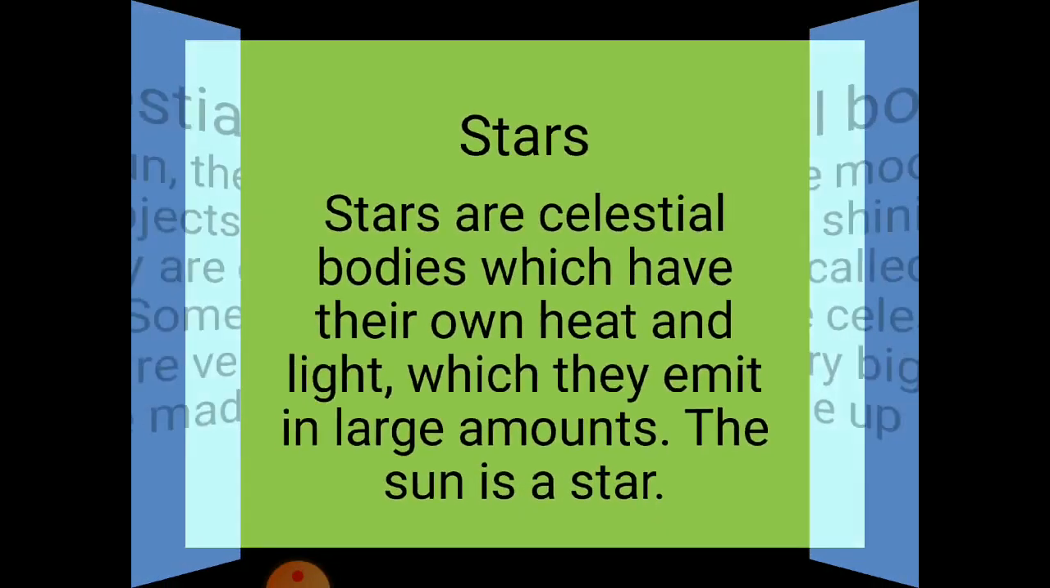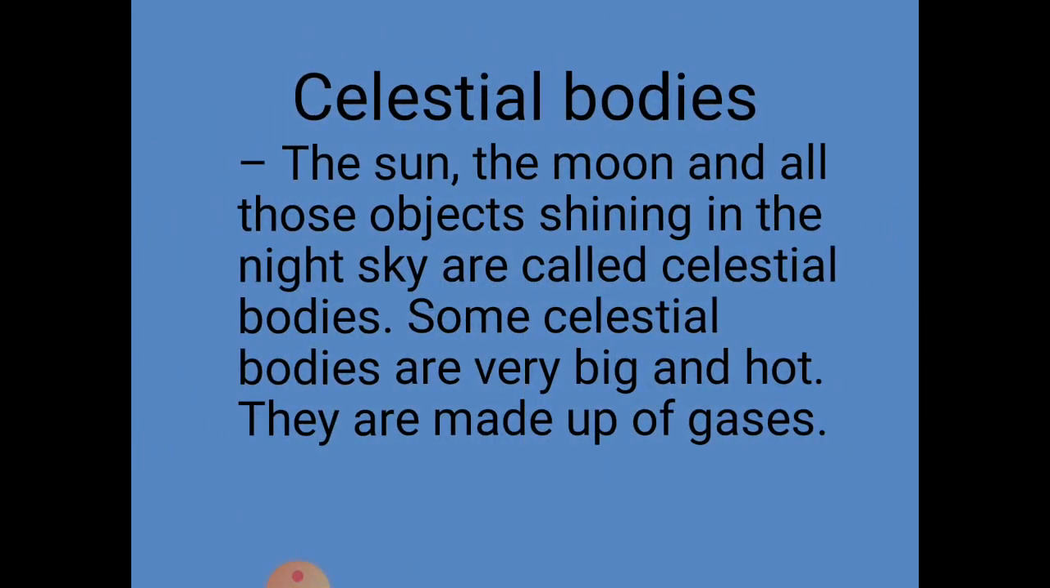Okay, let's talk about the celestial bodies. The sun, the moon, and those objects shining in the night in the sky are called the celestial bodies. Some celestial bodies are very big and hot. They are made up of gases, like the sun. All those things that shine in the sky at night are called celestial bodies. Everything we see at night shining in the sky so brightly, these are the celestial bodies.